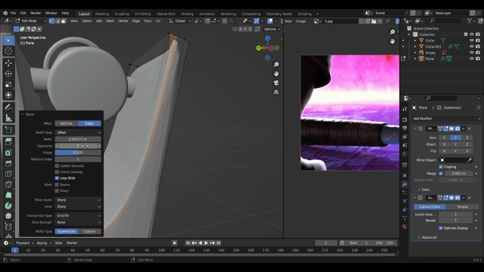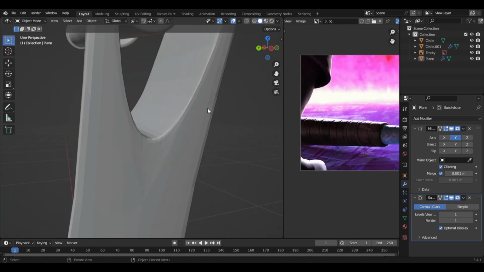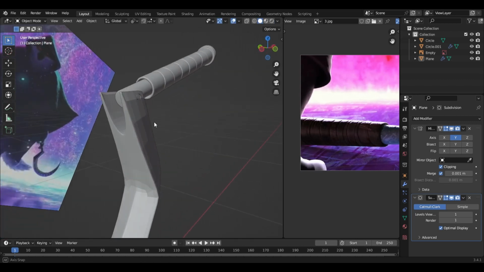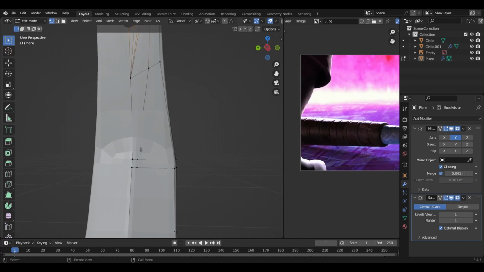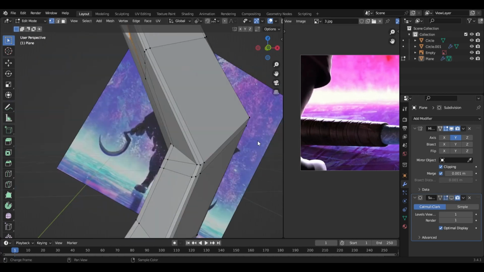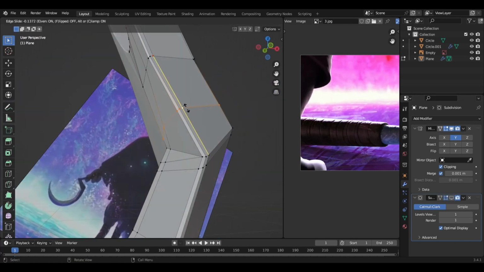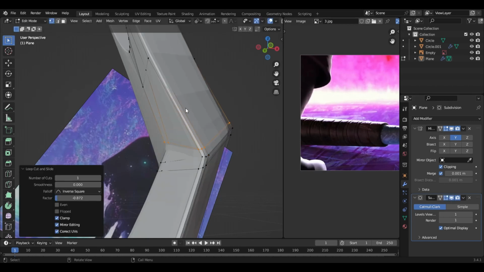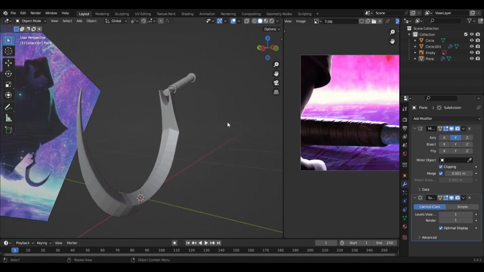You can also adjust them with this, like 3 or 2. And the only part that is left is this one. Let's press Ctrl R and add a loop cut. Press F to match it. And I guess we are done.